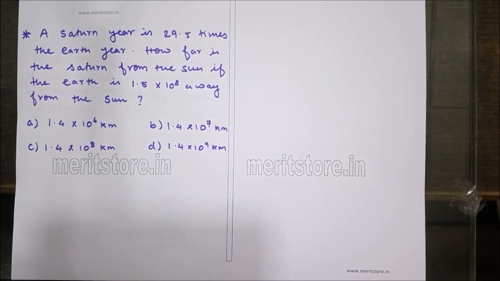A Saturn year is 29.5 times the Earth year. How far is the Saturn from the Sun if the Earth is 1.5 into 10 raised to 8 kilometers away from the Sun? The options given are 1.4 into 10 raised to 6, 1.4 into 10 raised to 7, 1.4 into 10 raised to 8, and 1.4 into 10 raised to 9.